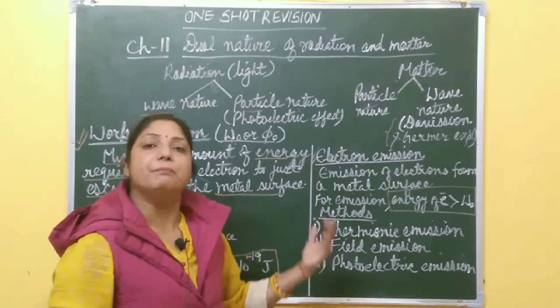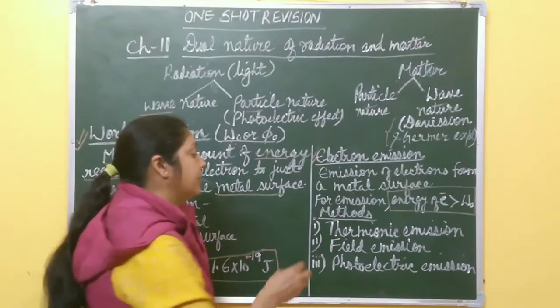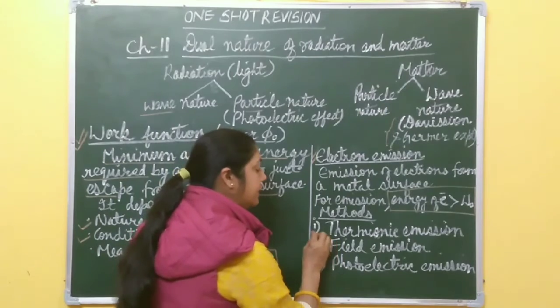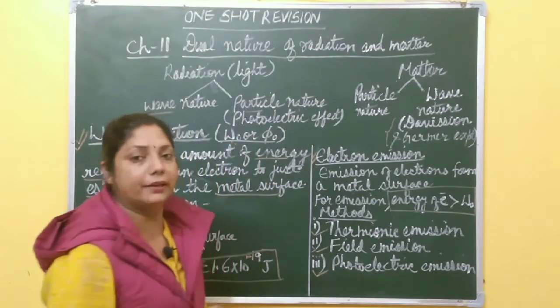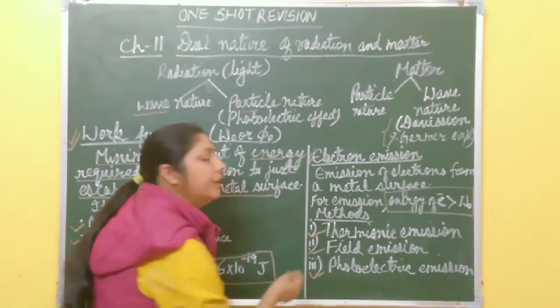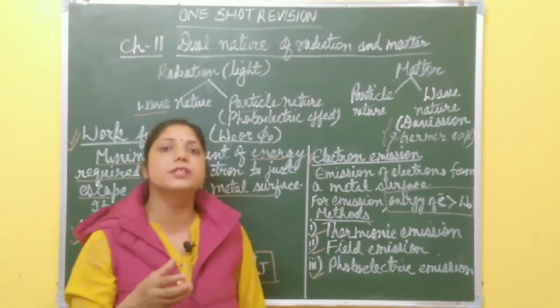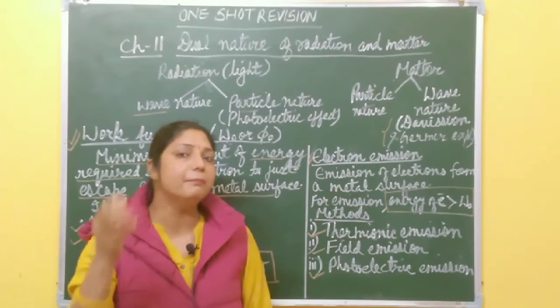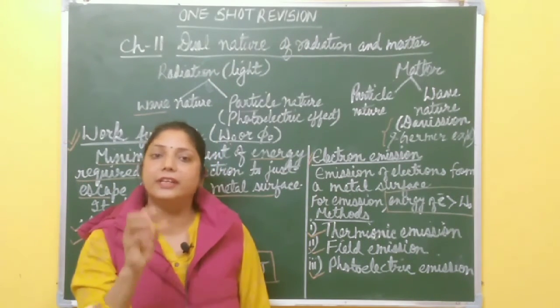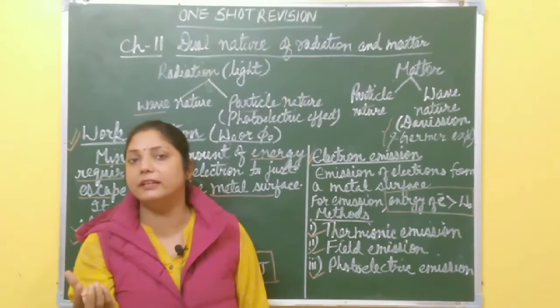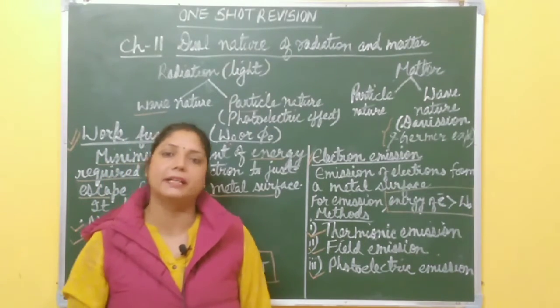Now, what are the different methods of electron emission? First one is thermionic emission, second one is field emission, and third one is photoelectric emission. In thermionic emission, electrons are emitted by heating a metal surface. When the metal surface is heated, electrons get sufficient thermal energy and start leaving the metal surface.